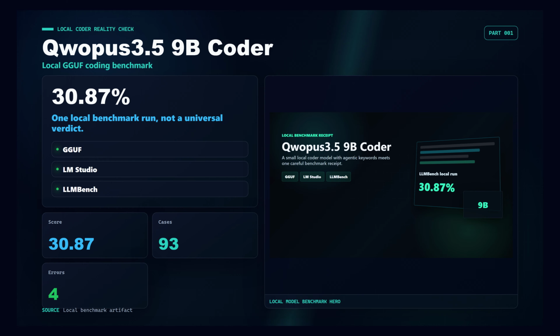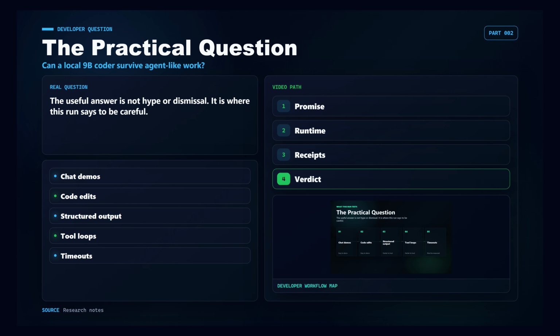Qwopus3.5 Coder sounds like the kind of local model developers want, small enough to run locally, tuned for coding, and positioned around tool use. But the benchmark receipts tell a more cautious story. The question is not whether this model can produce useful text in a chat box. The question is whether a local 9B coder model can survive the kind of evaluator-driven work that matters for coding agents: editing code, returning structured output, handling tool loops, and not timing out when the task gets awkward.